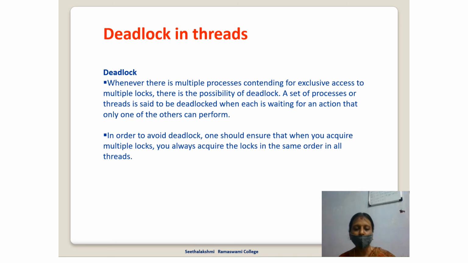One or more processes or threads can get blocked and face the problem of deadlock. A set of processes or threads are said to be deadlocked when each one is waiting for an action that only one of the others can perform. In order to avoid a deadlock, one should ensure that when you acquire multiple locks, you always acquire the locks in the same order in all threads.